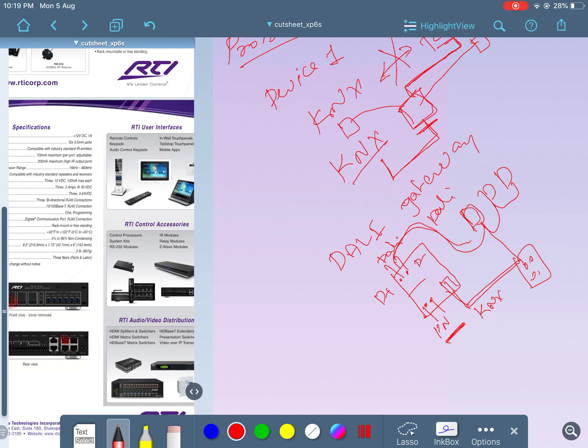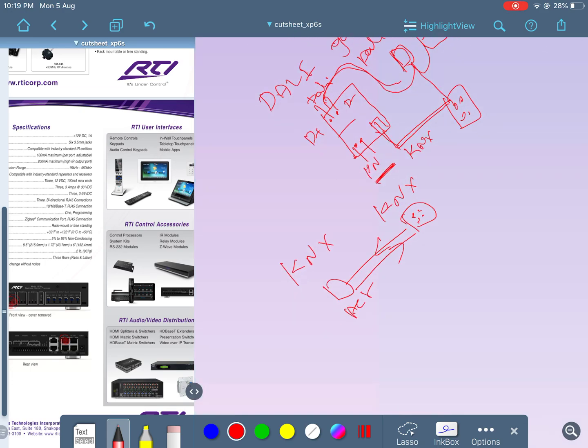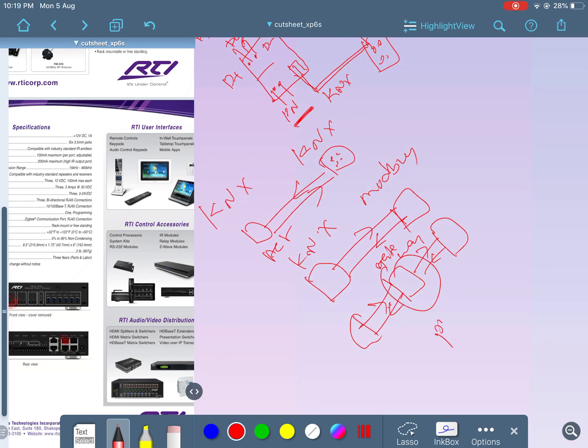Ultimately, if you have two devices which are KNX to KNX, then well and good. Let's say an actuator and a switch. Since both of them talk KNX, they can talk to each other. If one is KNX and one more is Modbus, they cannot talk to each other directly. So you'll have to use some kind of gateway in between, which can convert the data from one format to the other. Then this communication happens. So here we have a physical gateway.